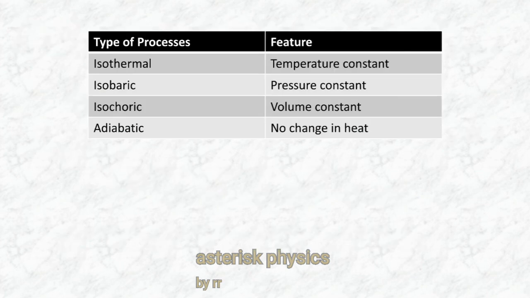So here you have a table where we have types of process and the corresponding feature. In isothermal, temperature is constant. In isobaric, pressure is constant. In isochoric, volume is constant. And in adiabatic, no change in heat.